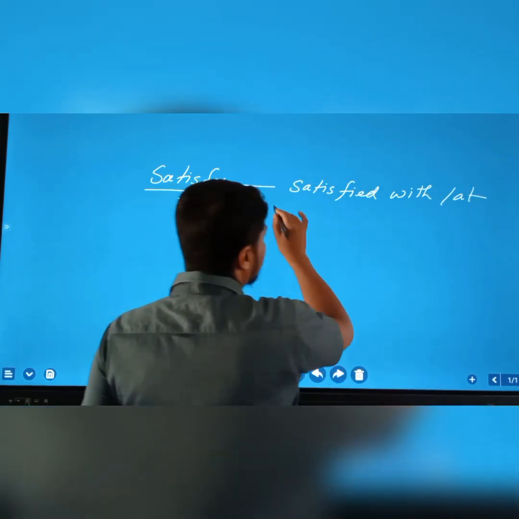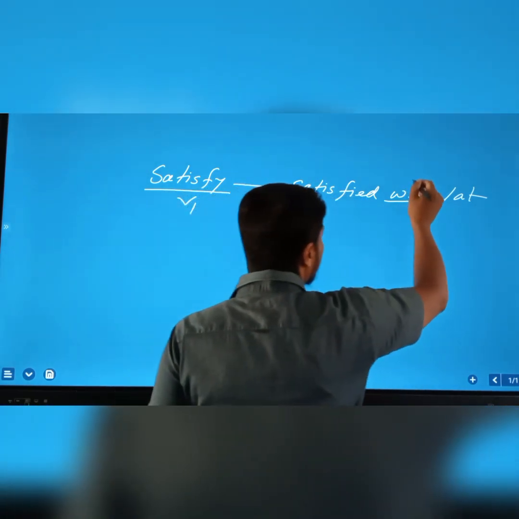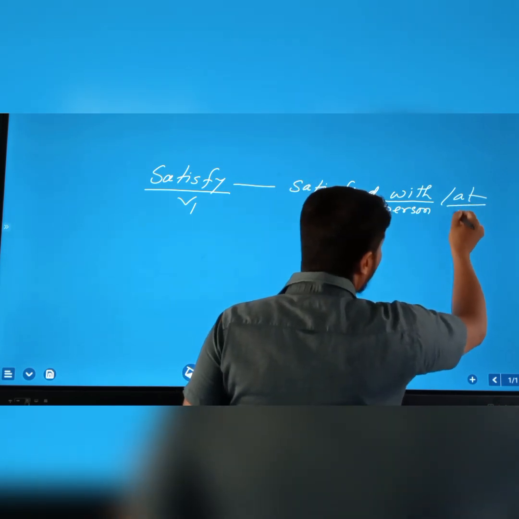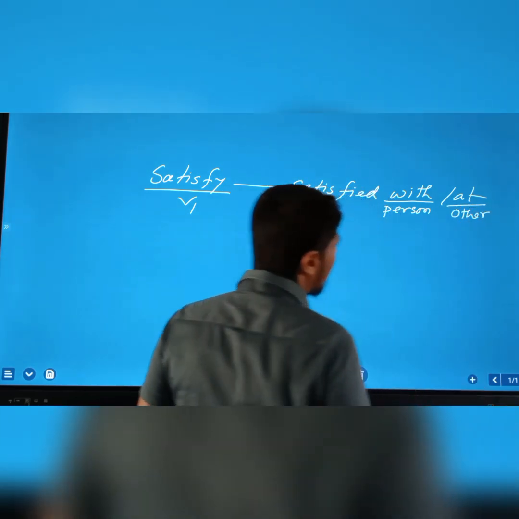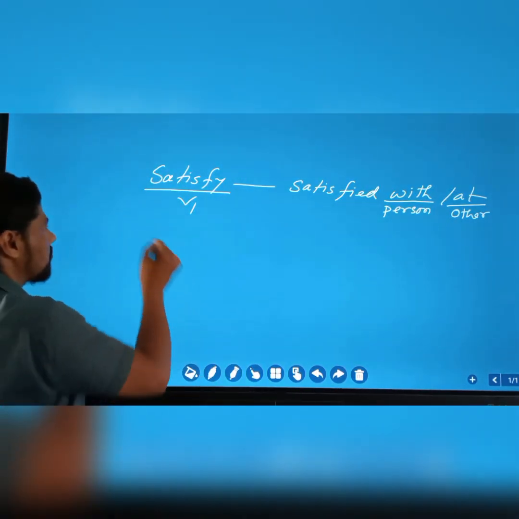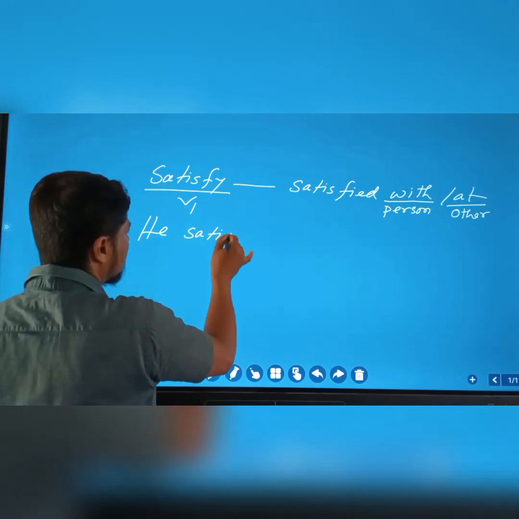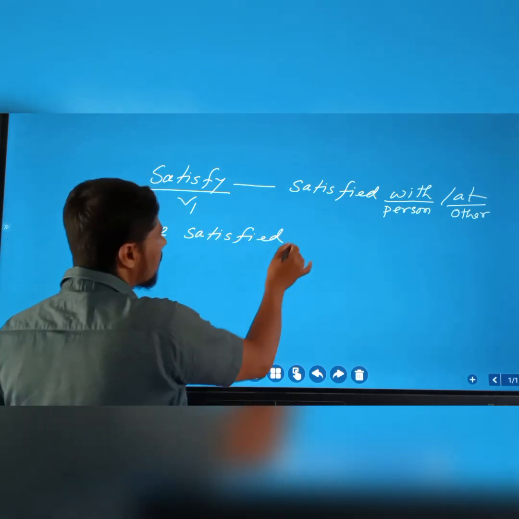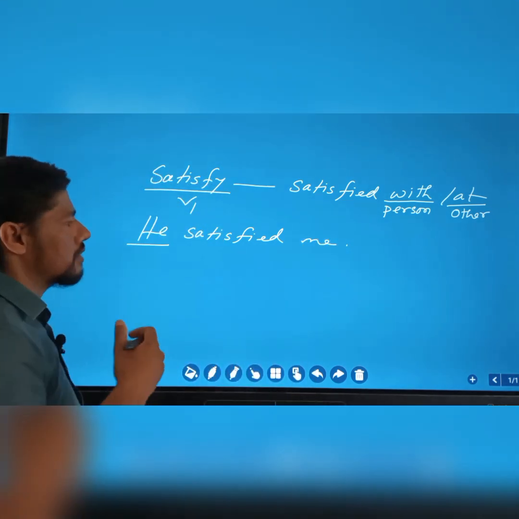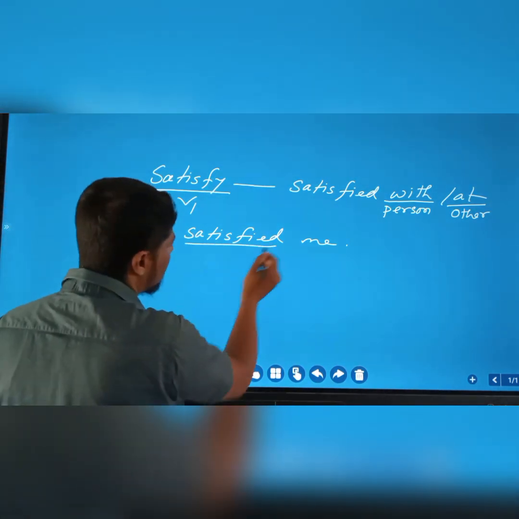When satisfy denotes person, that time it will take with, and it will take at when it will actually indicate without person, other things. For example, he satisfied me. That is the person, one person has satisfied me. So the subject is a person, that's why satisfy will take with.